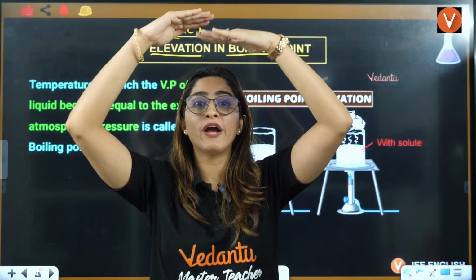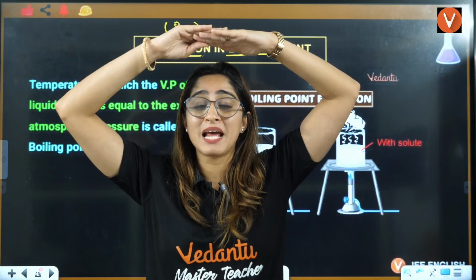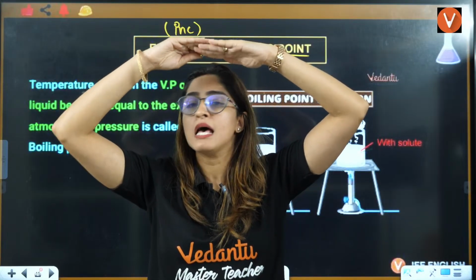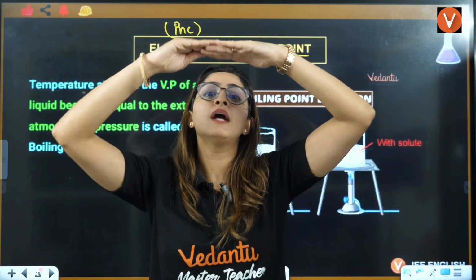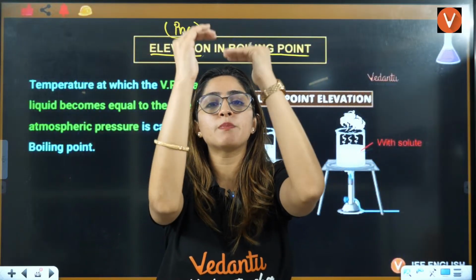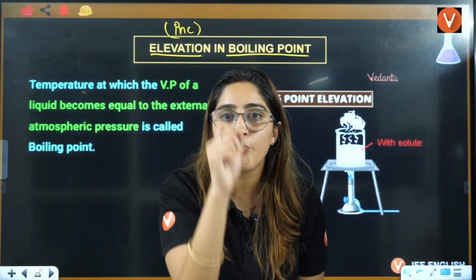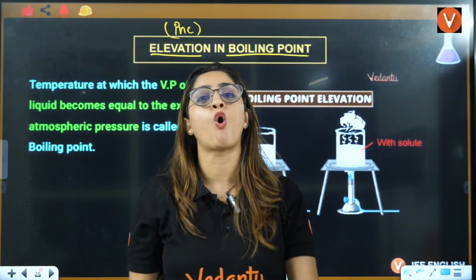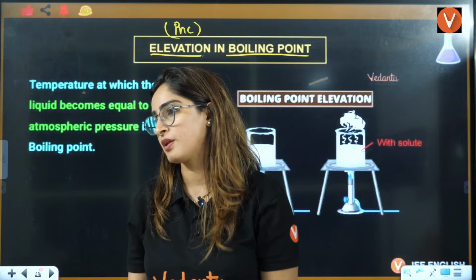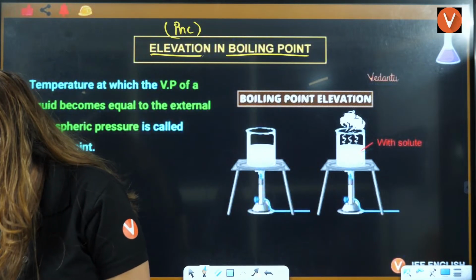At one point, its vapor pressure, the pressure exerted by the vapors, is equal to the atmospheric pressure. That temperature is called the boiling point.